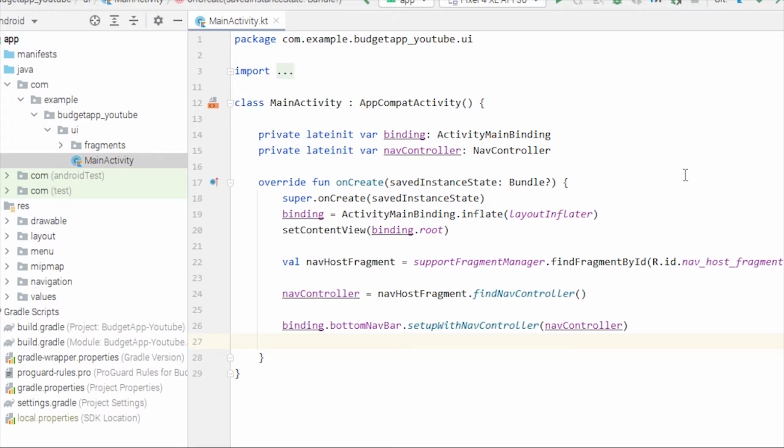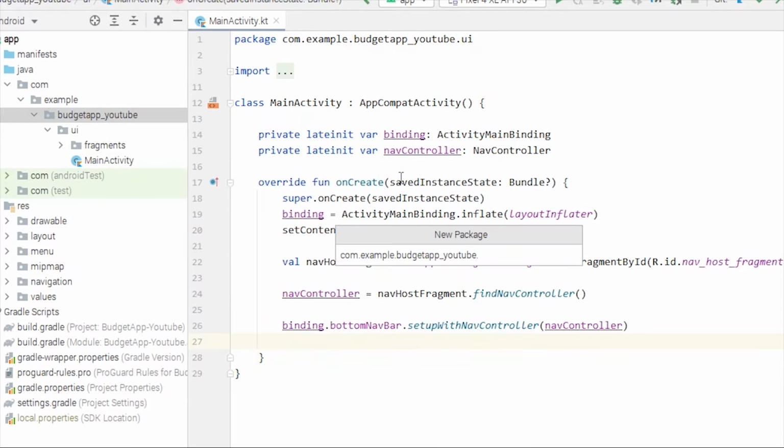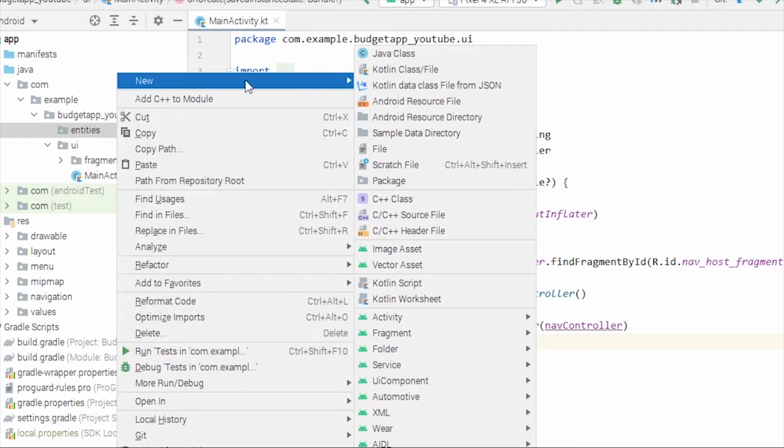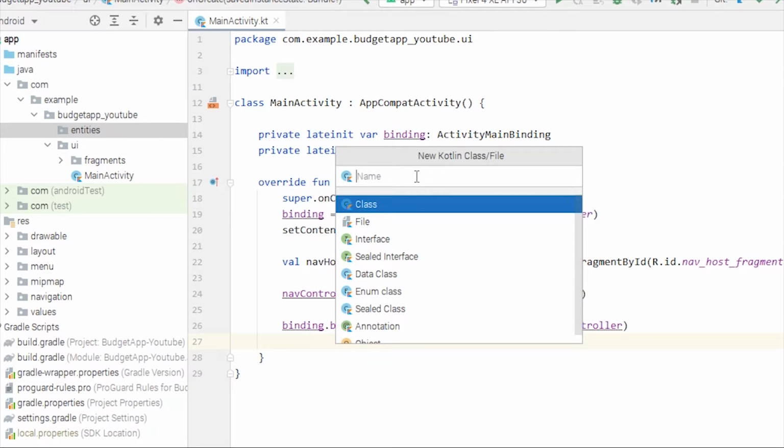coding. So first of all, we need to create data classes for our budget and our profile tables. These classes are called entities when we refer to the Room database naming conventions. So let's create our entities, or in other words, let's create our data classes first. I'm gonna create a new package for this, and we'll name it entities, and the first data class will be of type budget.